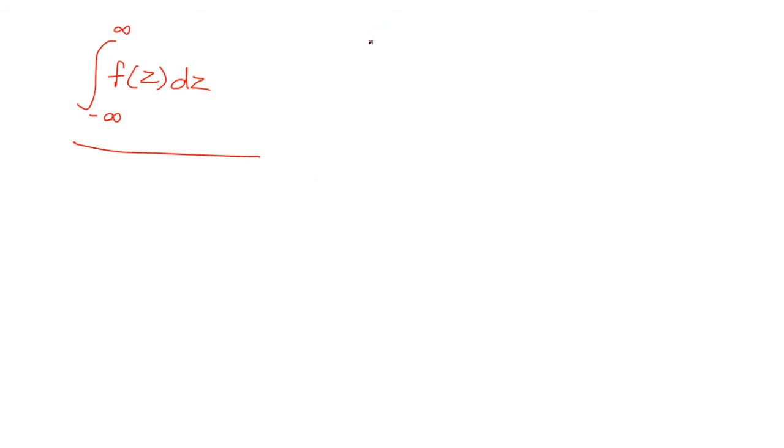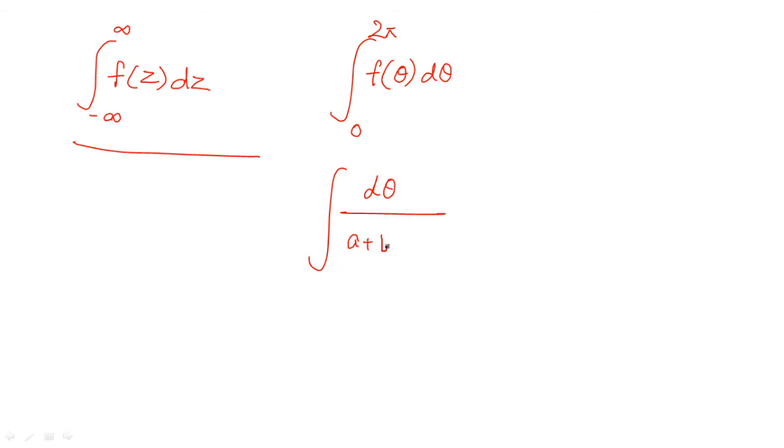Next, we can have the integration 0 to 2 pi given to us, and then f(theta) d theta. So this is another type of question. Generally the form we consider here is d theta upon a plus b cos theta or something like that. Or in general, cos theta or sin theta is going to be in the denominator. It can even have some different form, but cos theta or sin theta or something like that in the denominator we consider most of the time in any such type of question.